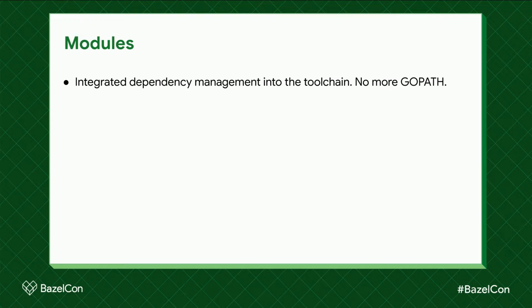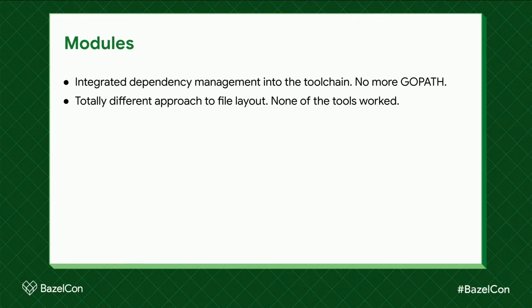Modules are a versioning and dependency management system built directly into the Go tool. So now instead of GOPATH, you have a go.mod file at the top of your project with a list of dependencies and the versions of them that you require. This was a totally different approach to file layout, not simply a scheme to copy files into your GOPATH or your vendor directory, equivalent to third-party. Modules were essentially a new build system and required all of the updates that go along with that.